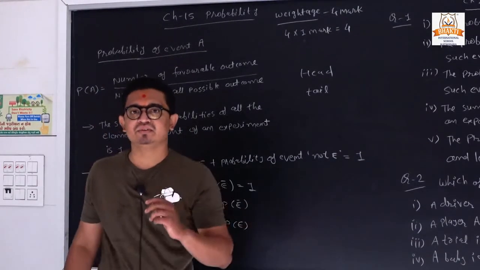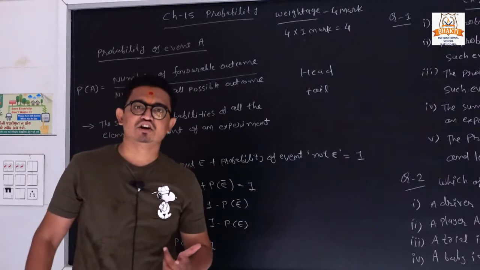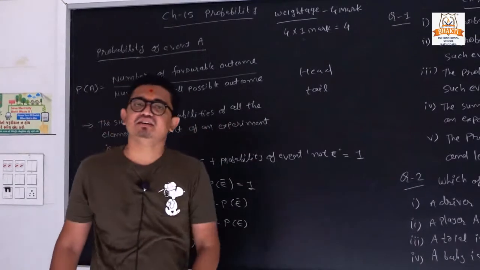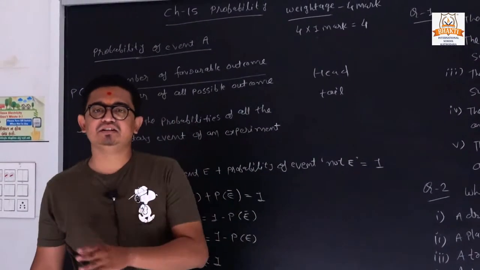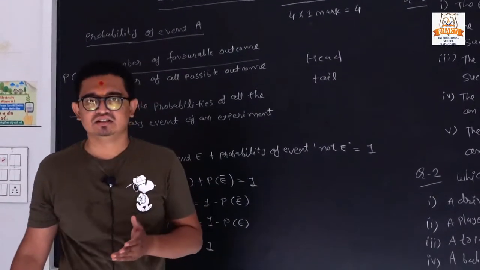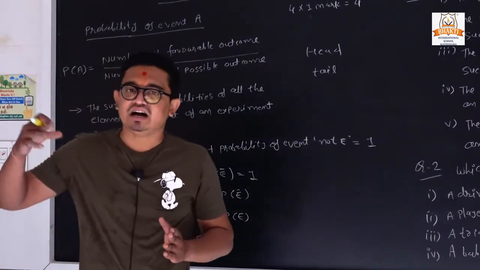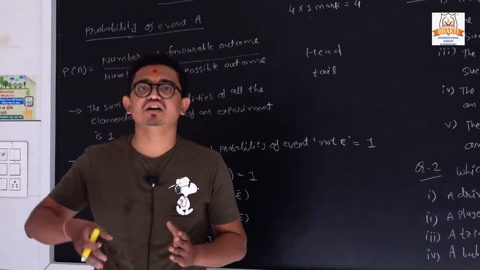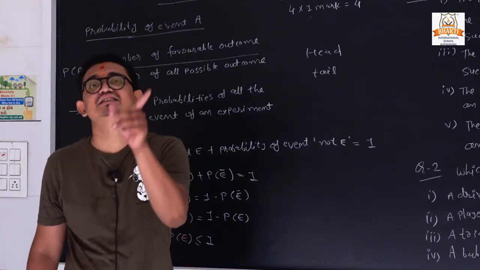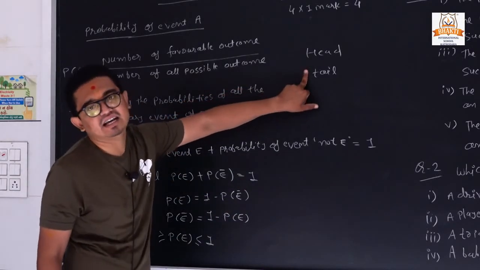Now suppose we have 2 cricket teams and I am tossing. The India team says head. If they got head, it means they won the toss, and if not, they lost the toss. Clear? So we have 2 possibilities, 50-50. Either team India won the toss or not. So we have 2 possibilities, head or tail. This is called a possible outcome.